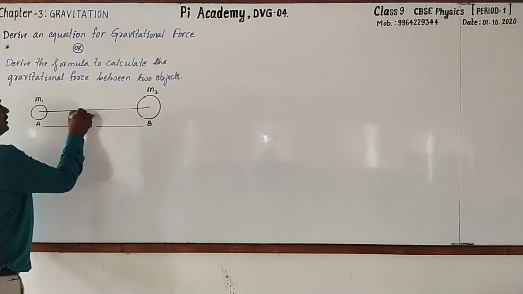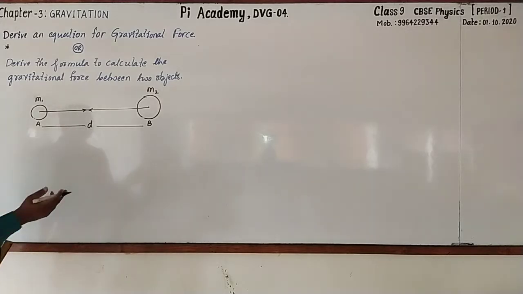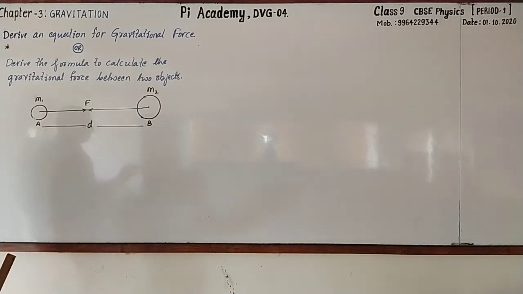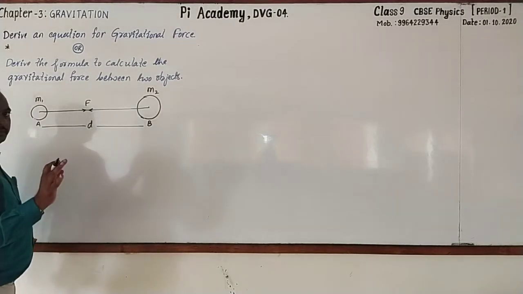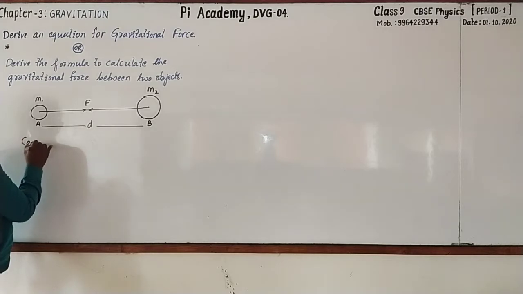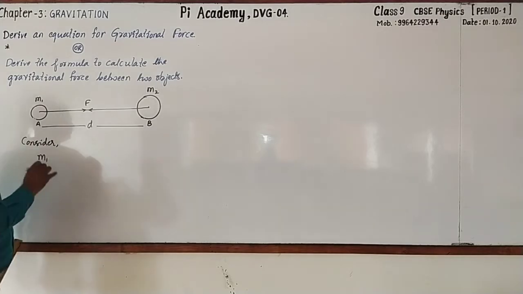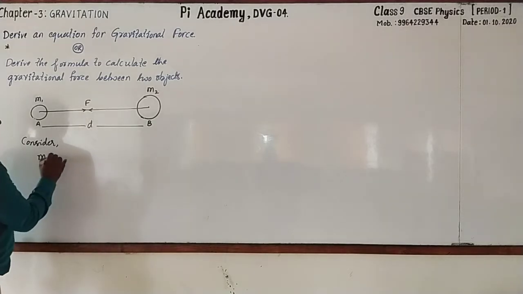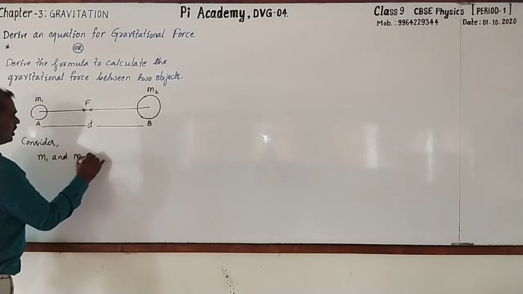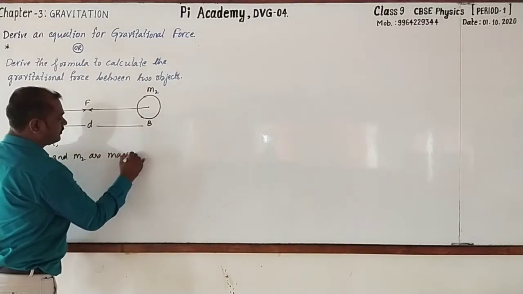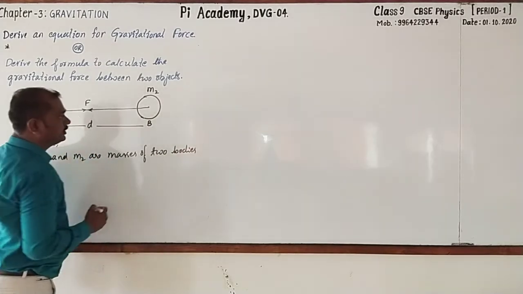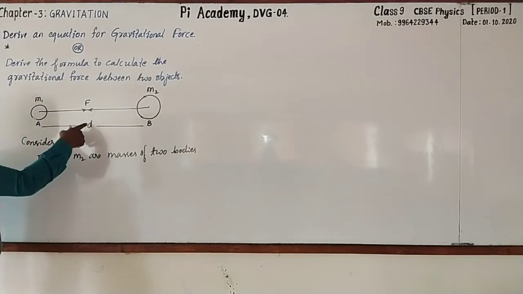Next, there is force of attraction between these two objects because of their masses. We call that as F. Followed? Hope that you have drawn the same. Now you may start writing it. Right. Consider first M1. What is M1? Mass of an object. M2? Mass of another object. So here I write M1 and M2 are masses of two bodies. Next, what does D indicate?